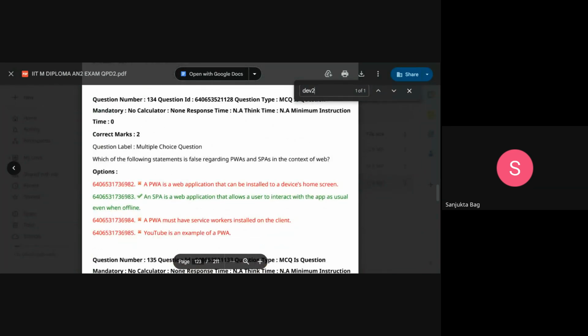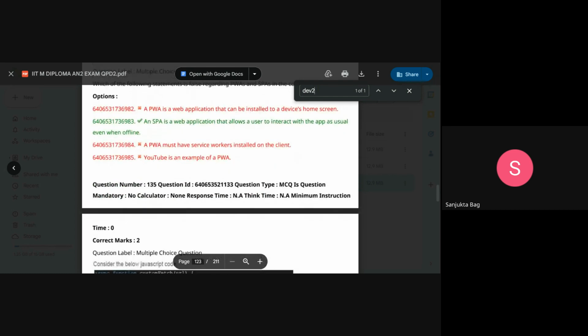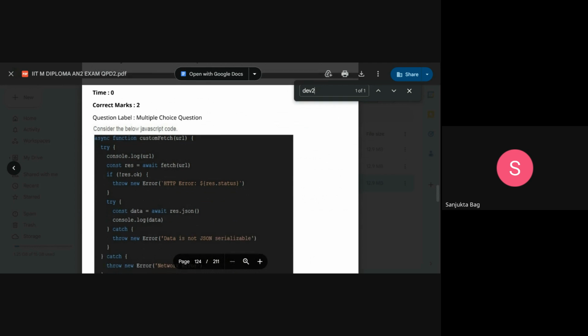Okay, the next question is quite a straightforward one. An SPA is a web application that allows a user to interact with the app as usual, even when offline.